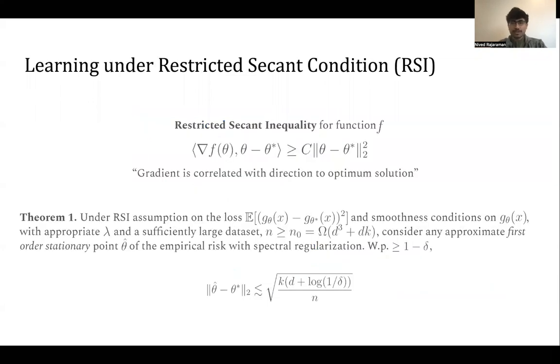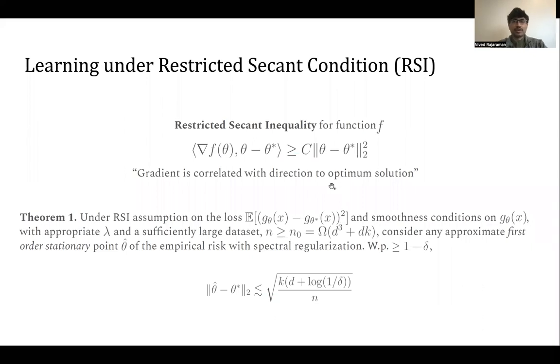Now it turns out that for this algorithm, for learning a function g subscript theta star, there is a realizability assumption on the true function, and you assume that it's also k sparse, where k is the sparsity.